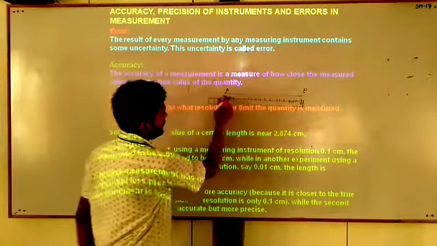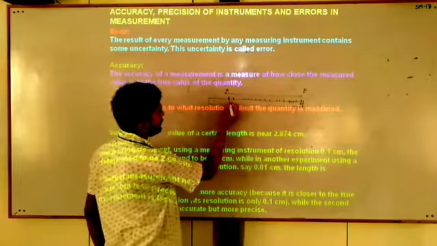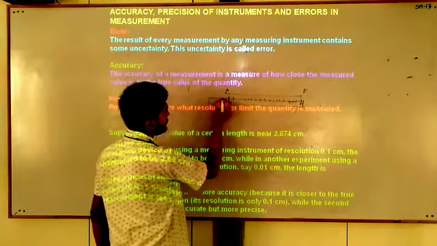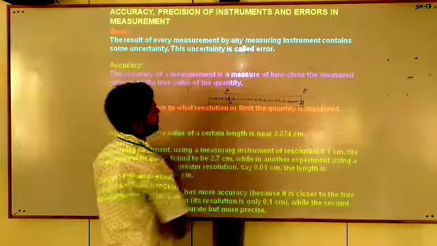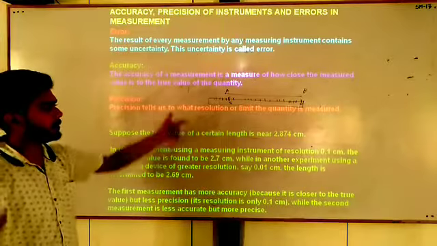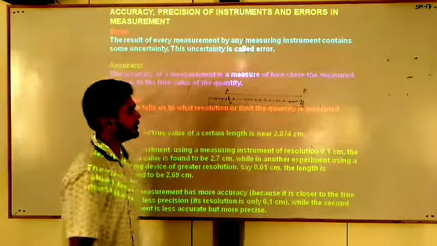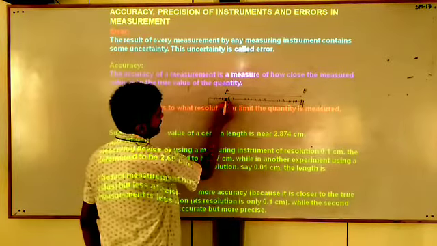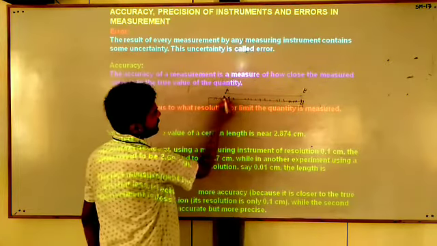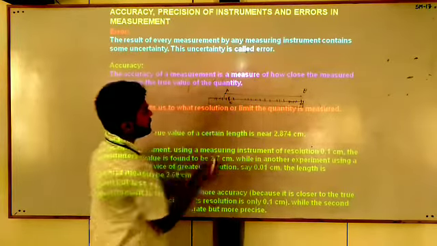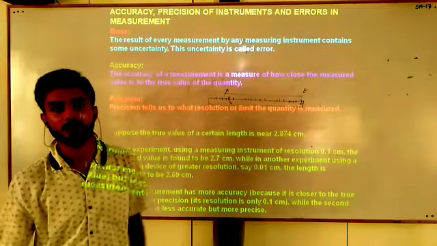Suppose this is 1, 2, 3, 4, 5, and so on. What will you give as the length of this line AB? You will say 5.1, 5.2. But you can see here, the end A is between 5.1 and 5.2.